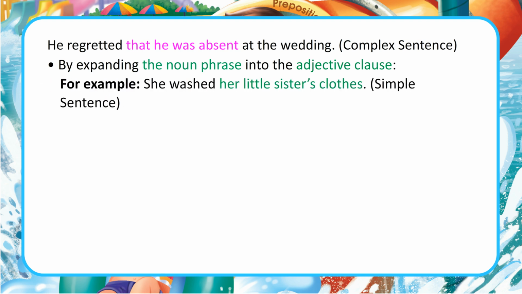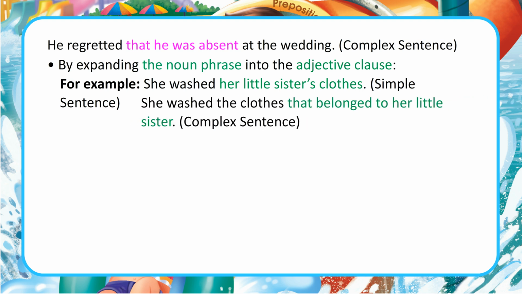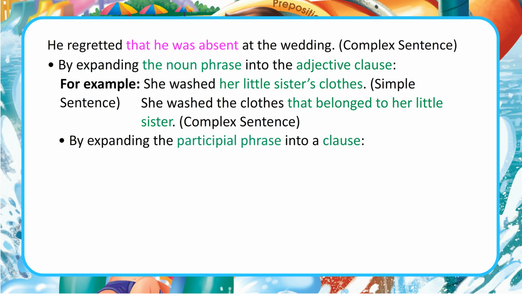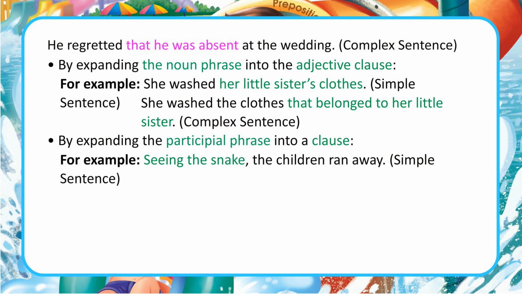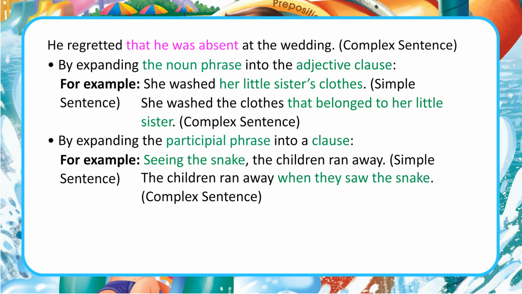By expanding the noun phrase into an adjective clause. For example, simple sentence: She washed her little sister's clothes. Complex sentence: She washed the clothes that belonged to her little sister. By expanding the participial phrase into a clause. For example, simple sentence: Seeing the snake, the children ran away. Complex sentence: The children ran away when they saw the snake.